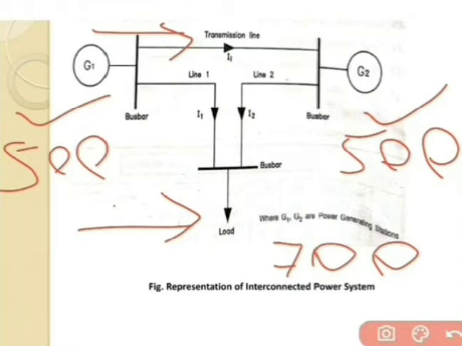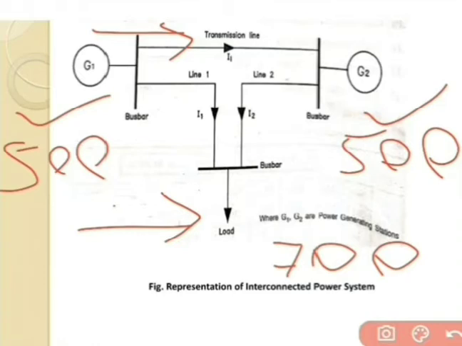What is the main purpose of the interconnected system? We have to supply uninterruptible power supply to the load side, or consumer side. The load of 700 megawatt cannot be balanced from the G1 side or G2 side alone.